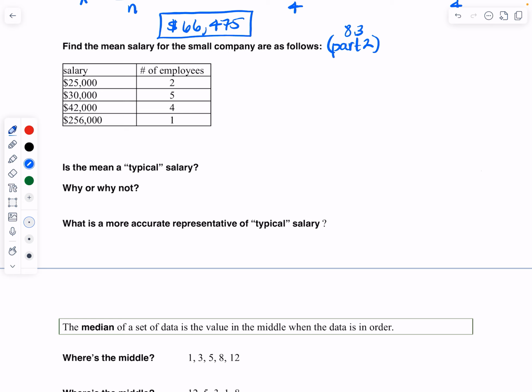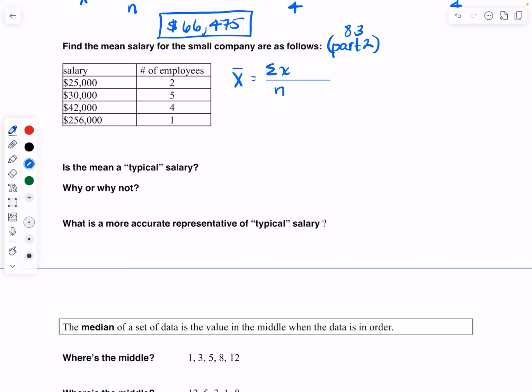Okay, so if I have to find the mean of this, remember, I have to use this formula. X bar equals the sum of all x values all over the total number of x values. In this case, I have multiples.